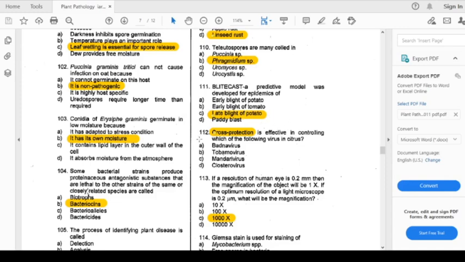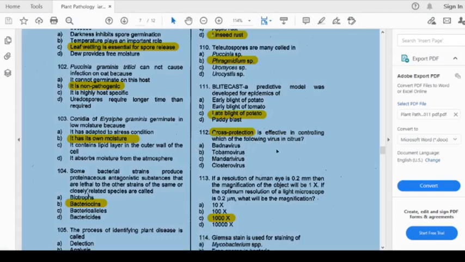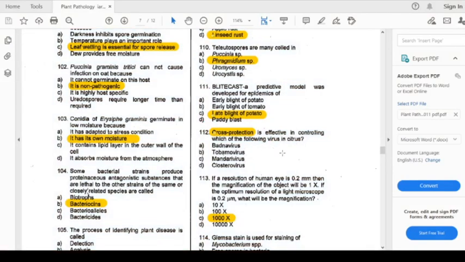Now we will come to question 112, cross protection. Cross protection was given by McKinney in 1929. The question is: cross protection is effective in controlling which of the following viruses in citrus? The options are Badnavirus, Tobamovirus, Potyvirus, and Closterovirus. So the cross protection was given when the Tobamovirus.